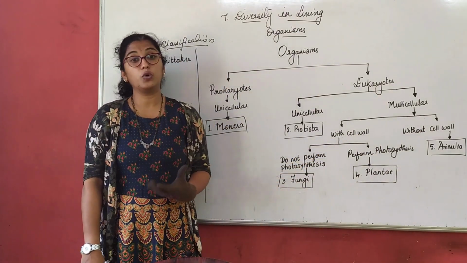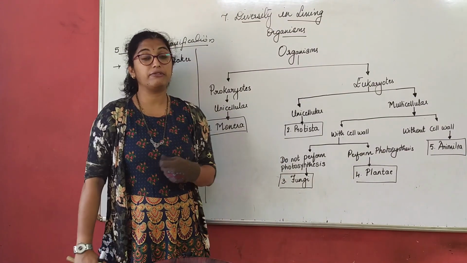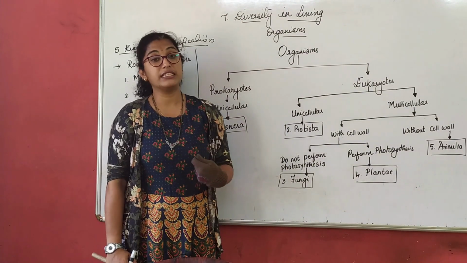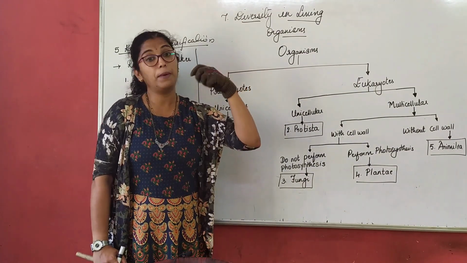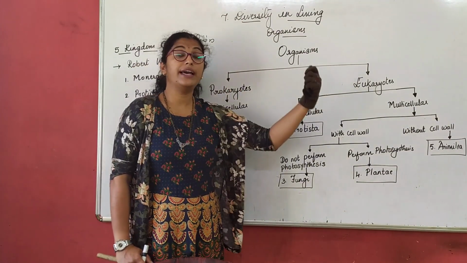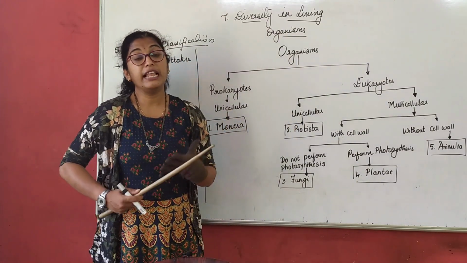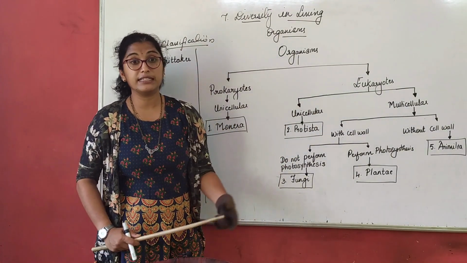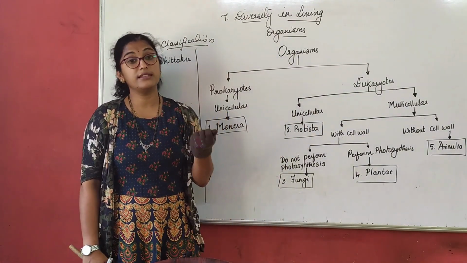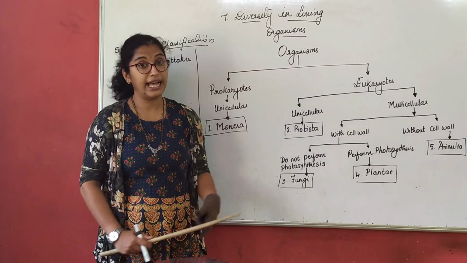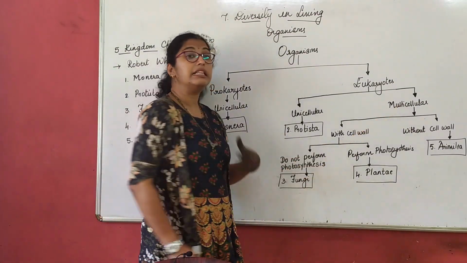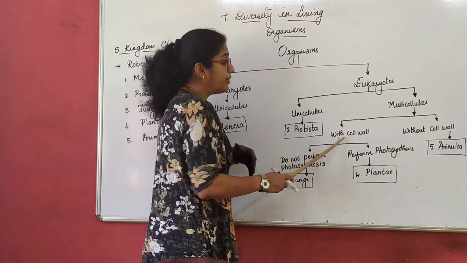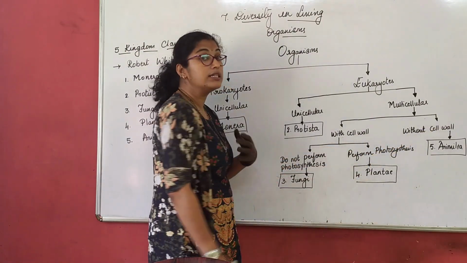We all know that when we differentiated between a plant cell and an animal cell, we understood one difference there. A plant cell has a cell wall, whereas the cell wall is absent in animals. We understood this in the difference between plant cell and animal cell. So in multicellular, we again divide them in terms of with cell wall and without cell wall.